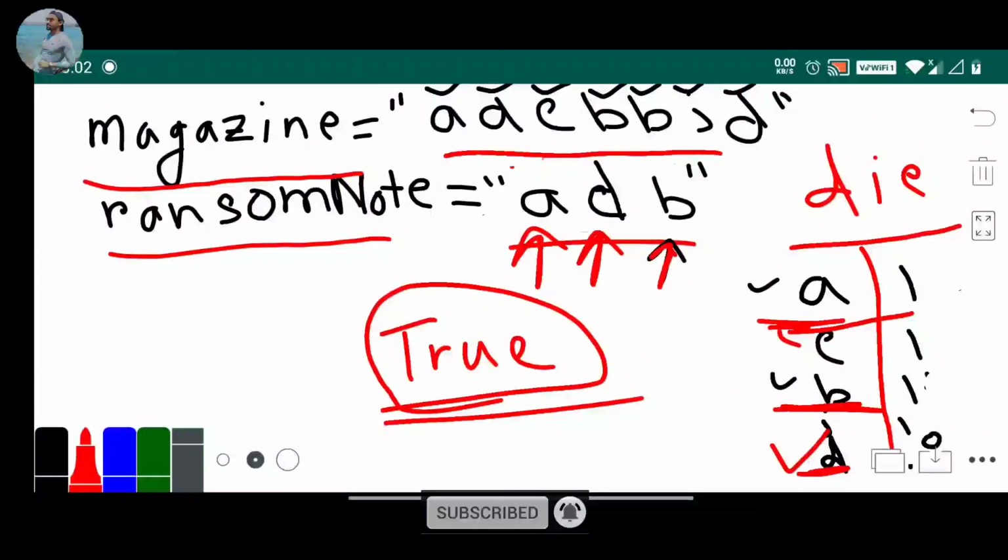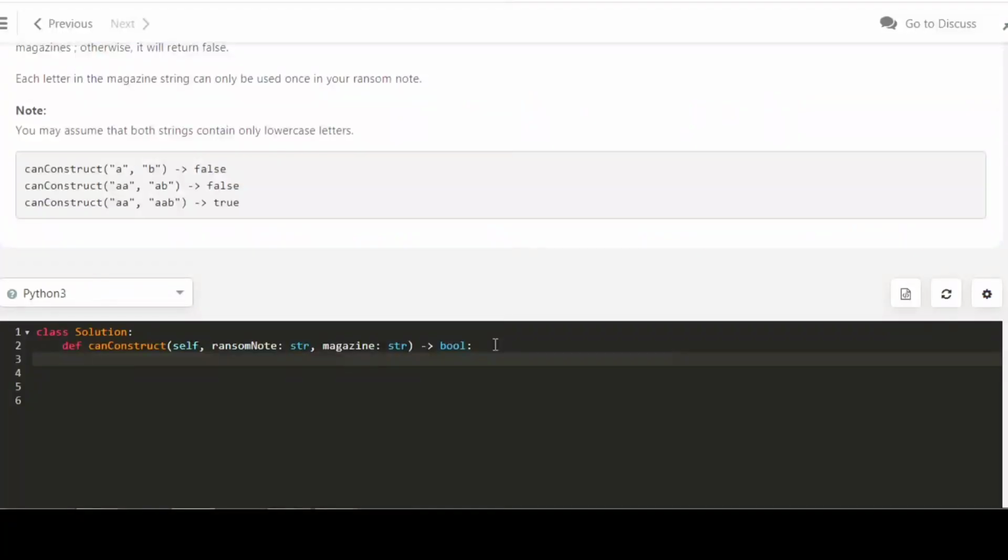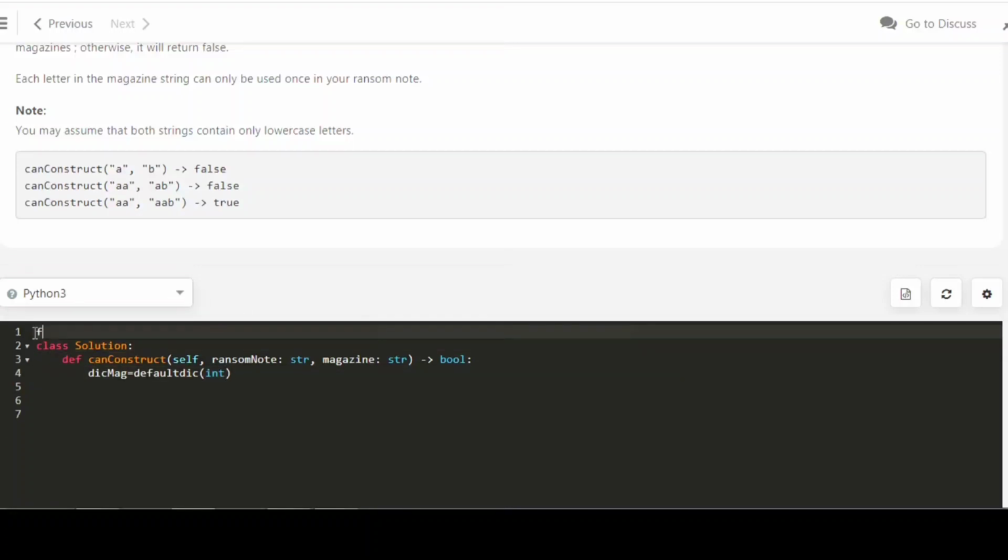So now we will write the code for this problem. First we take a dictionary for the magazine, a default dictionary, which we import from the Python collections library.